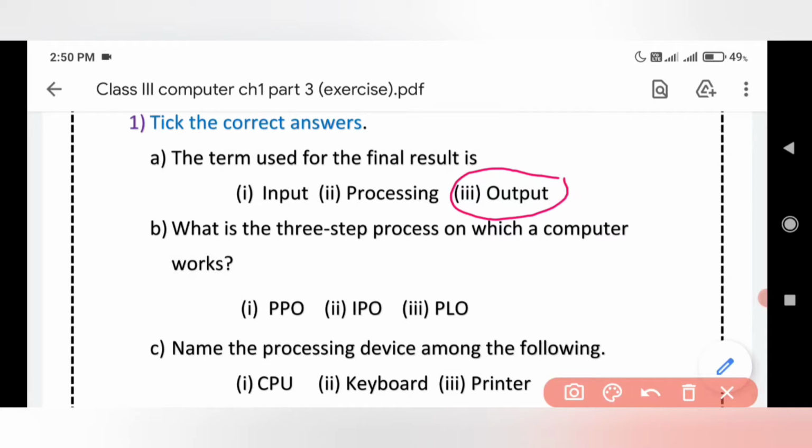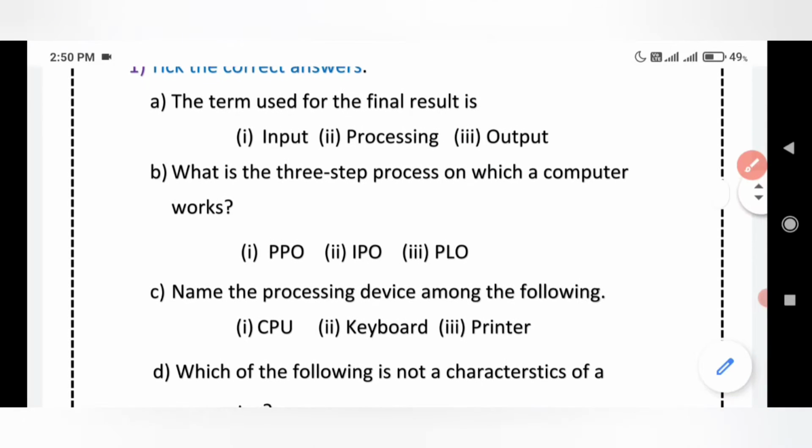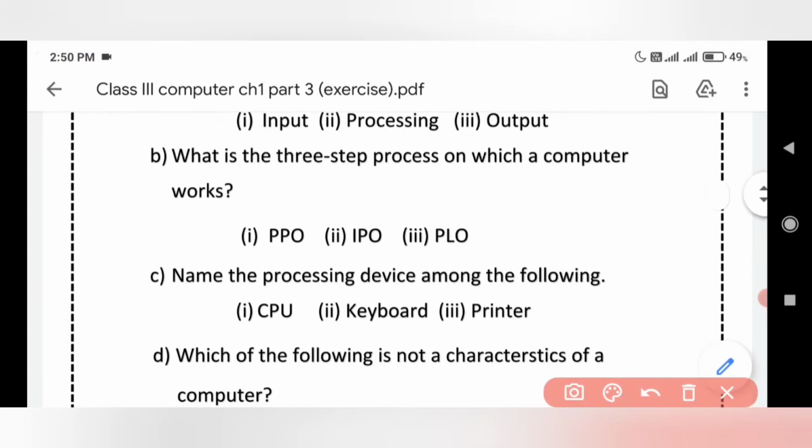Output. Now come to the second one. What is the three-step process on which a computer works? The options are PPO, IPO, PLO. The correct answer is IPO, which stands for input, processing, output.